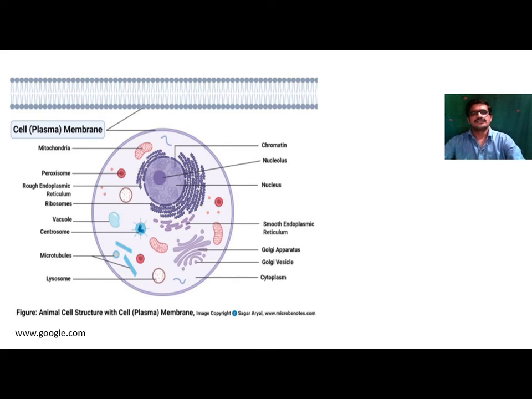The information regarding the synthesis of protein is situated in this nucleus. That's why nucleus is called the governing body of the cell, and it gives orders to the cell, and the cell performs all the functions of the body regarding metabolism, that is anabolism and catabolism. So this is about structural cell organization of animal cell.